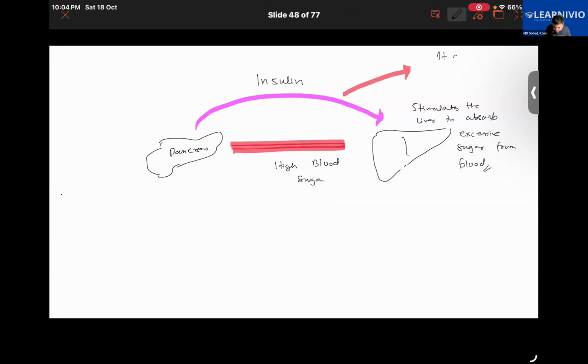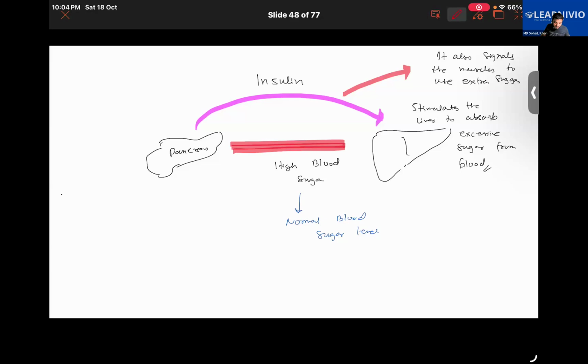So it also signals the muscles to use extra sugar. All of that will help to bring the blood sugar level from high back to normal. Then it will come back to the normal blood sugar level. Okay, I hope by now it should be clear to everyone.